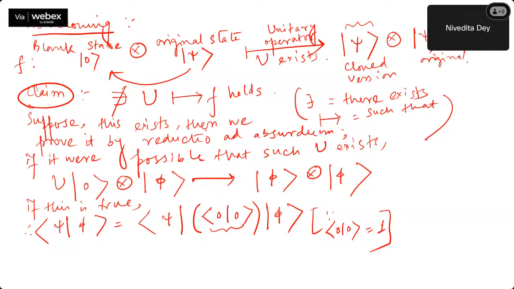Just like in discrete mathematics or abstract algebra, we add those things, right? If we want to get 1, we add 0 plus 0 bar, or a plus a bar in Boolean algebra. Just like that, here I am adding the inner product form of 0 and 0. That is 1.